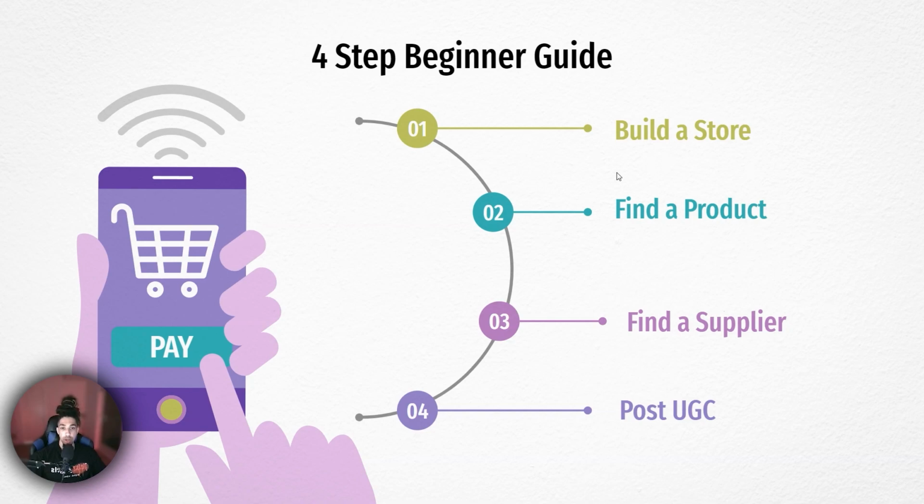So I'd potentially look to create your Shopify login on our $1 a month Shopify plans. So you could get started for $1 a month for the first 3 months. So you could go ahead and find about 1 to 5 products that you'll be able to put on your store. Make sure that you find a reliable supplier for those products. And then obviously you're going to have to go and advertise these products by posting UGC.